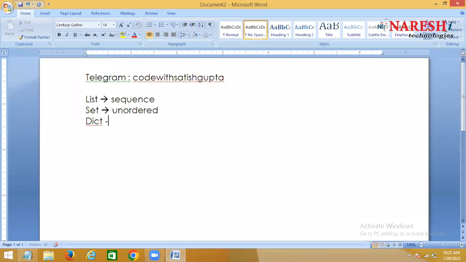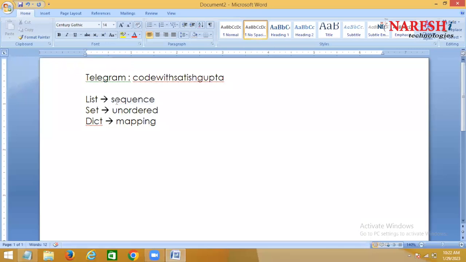Dictionary is which one? Mapping collection. Okay. So in a list, the data is organized in sequential order. Because of that, it is called which data type? Sequence data type.